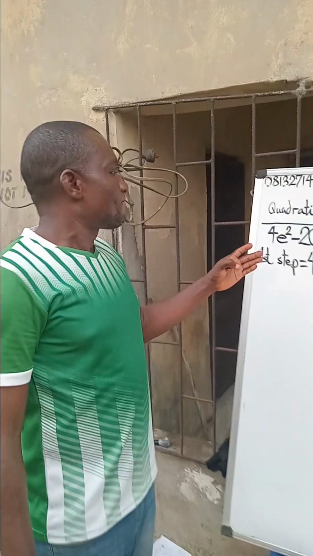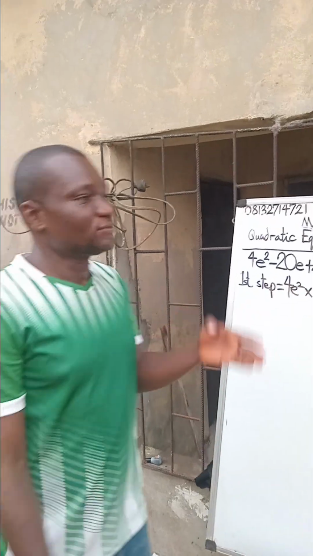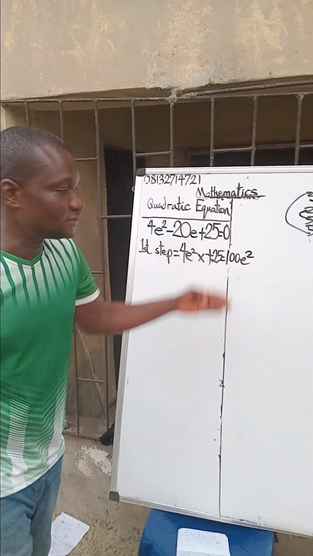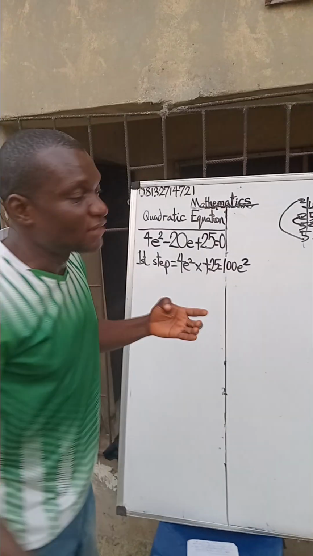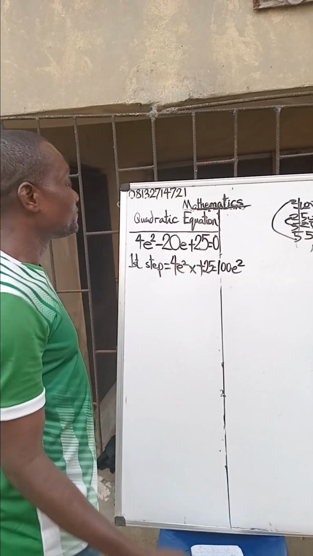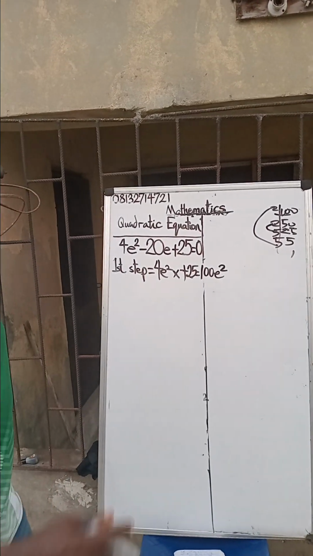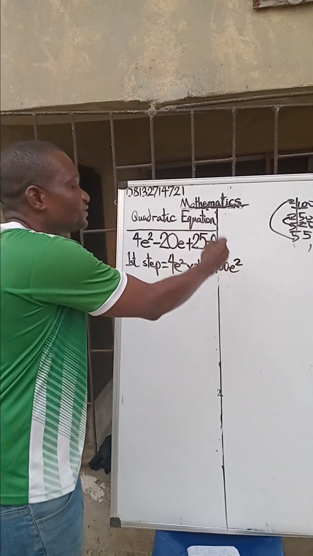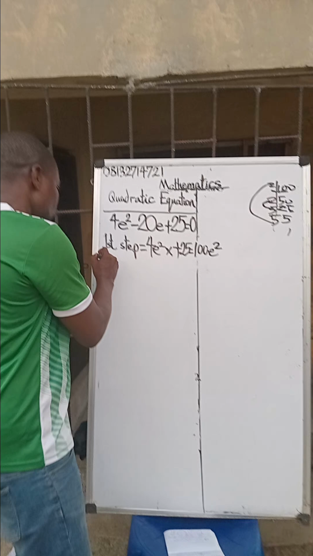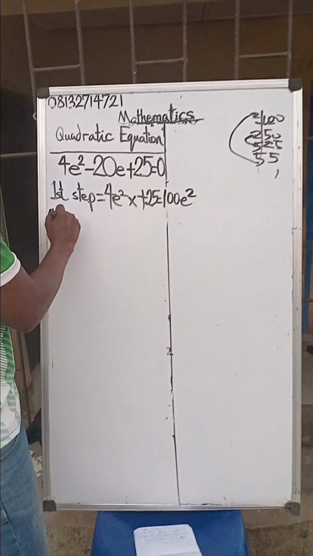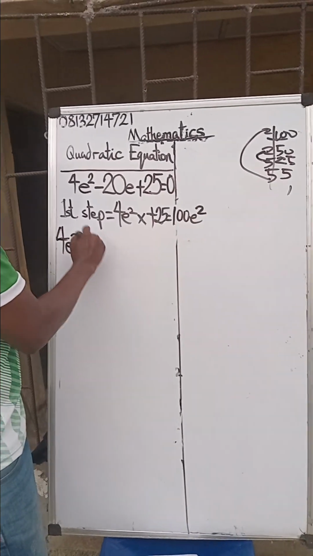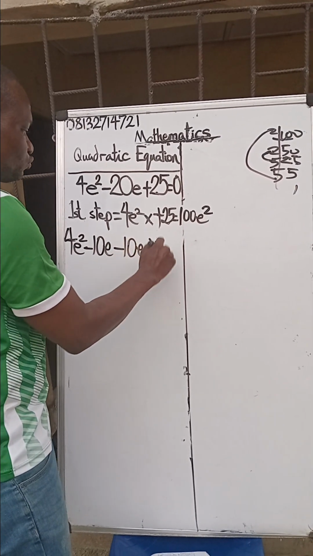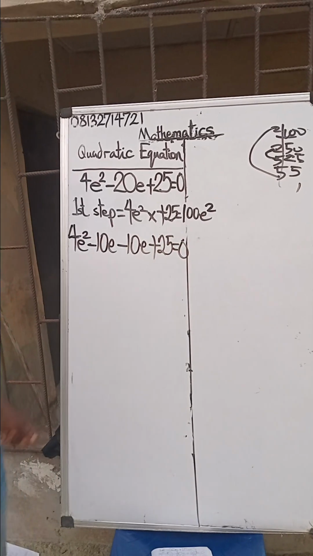Now, minus 10, minus 10. These are the factors. Minus 10e minus 10e will give us minus 20e. Now, minus 10e times minus 10e will give us plus 100e squared. Now, let's go solving it. 4e squared minus 10e minus 10e plus 25 is equal to 0.